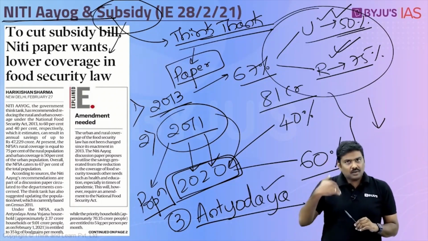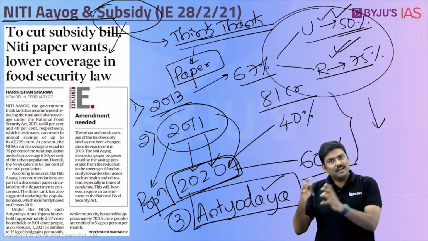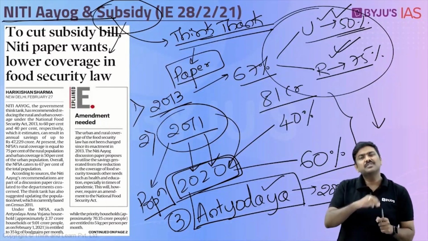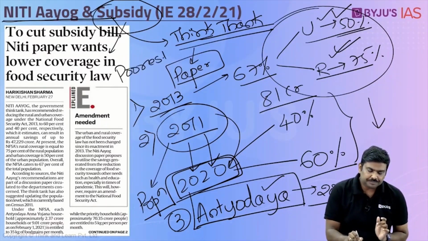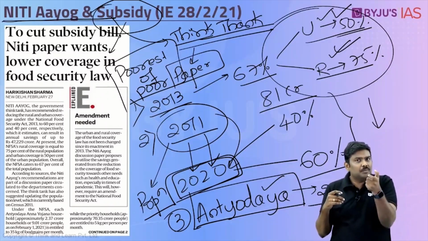The NITI Aayog paper basically says under the concept of NFSA, we are covering certain beneficiaries who are referred to as Antyodaya card holders. Now, what do you mean by this? The concept of Antyodaya Anna Yojana was introduced back in the year 2000. The basic idea was there will be a certain population which is very poor. The technical term that they use is poorest of poor. The basic idea of NFSA, that is to provide food security, is to cover the BPL population. But within the BPL population itself, there is a certain population which is very poor.